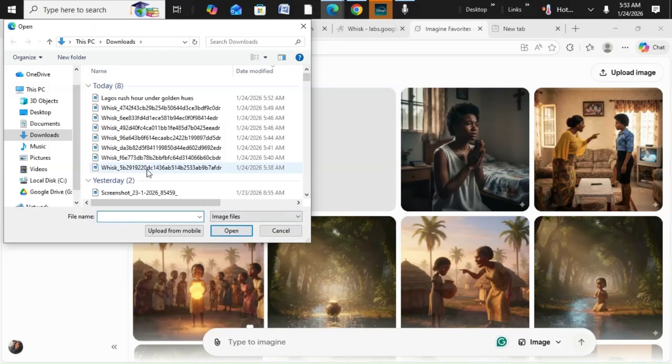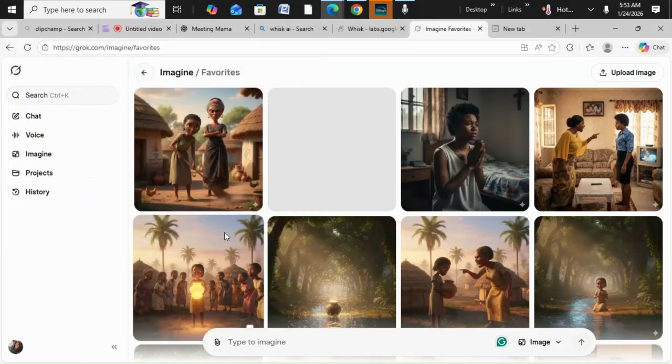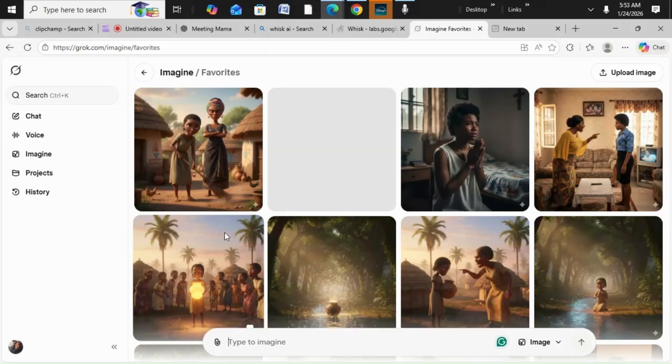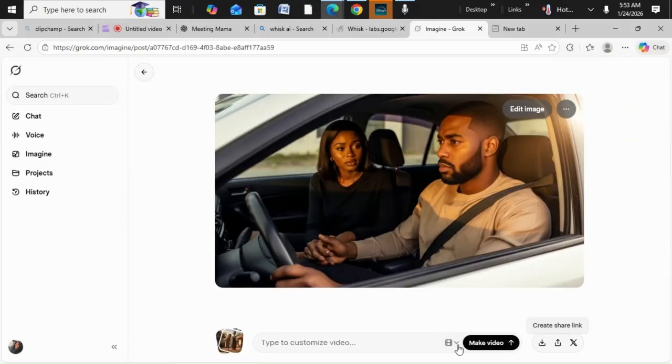How do I know the particular image now? I think it's the fourth one I created, right? Okay, let's see if it's not it. I will open it. I will select it again. Okay. So you upload the image. You're uploading this image so that Grok will use this image to create the video. So see here. Okay, yeah. So you will now go back to our image that has been added.